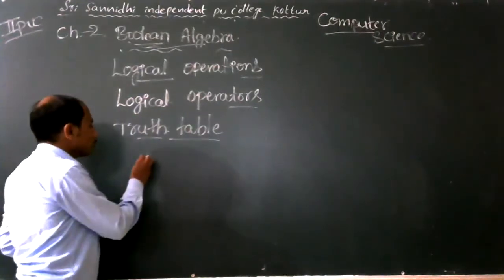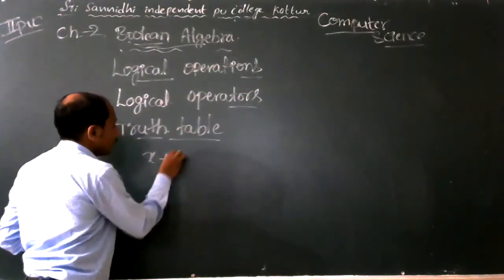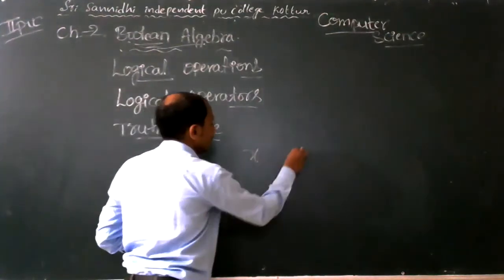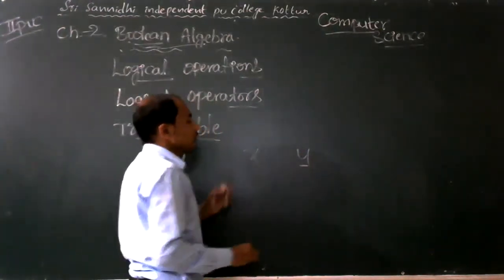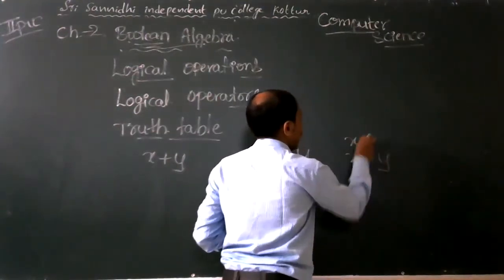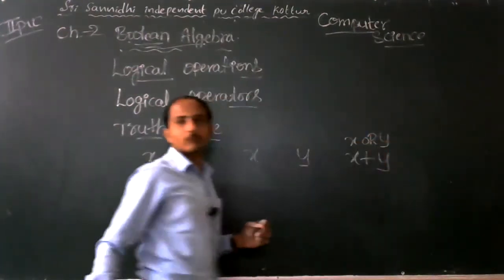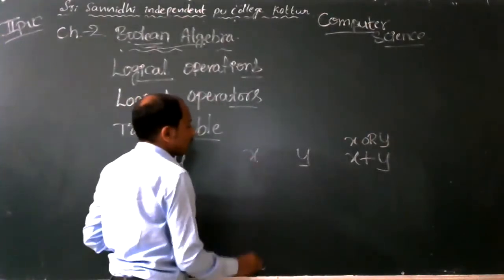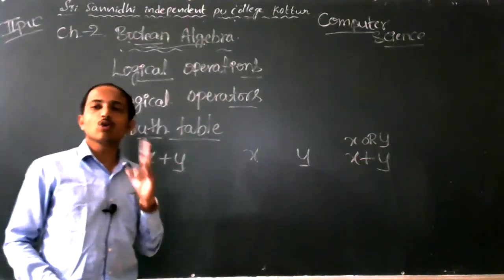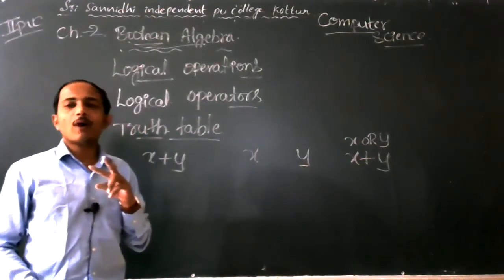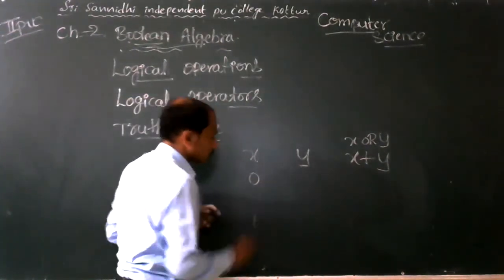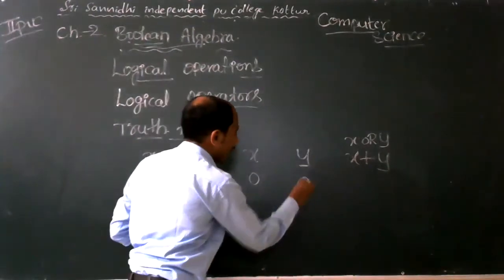Now take a simple truth table, x plus y. X is one variable, another is y, and plus here means OR: x OR y. Considering all possible values, x can hold two values, and y can hold two values.